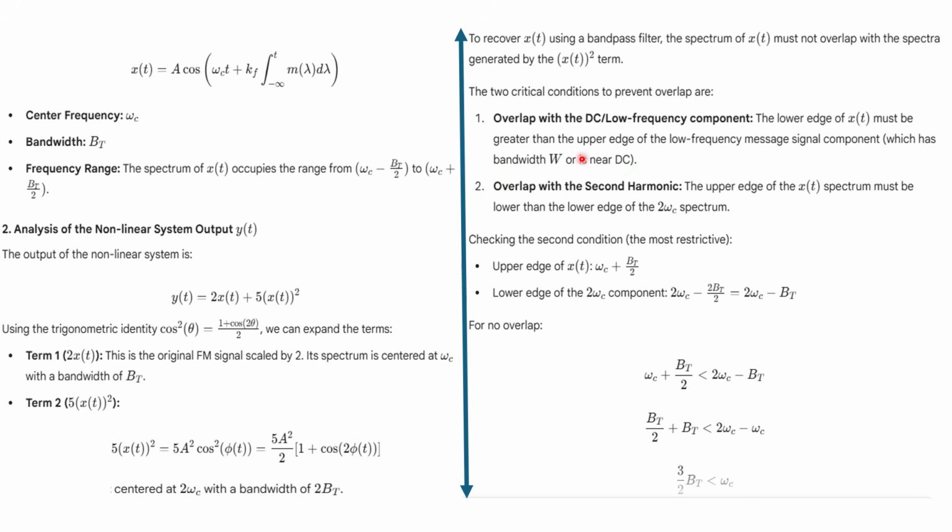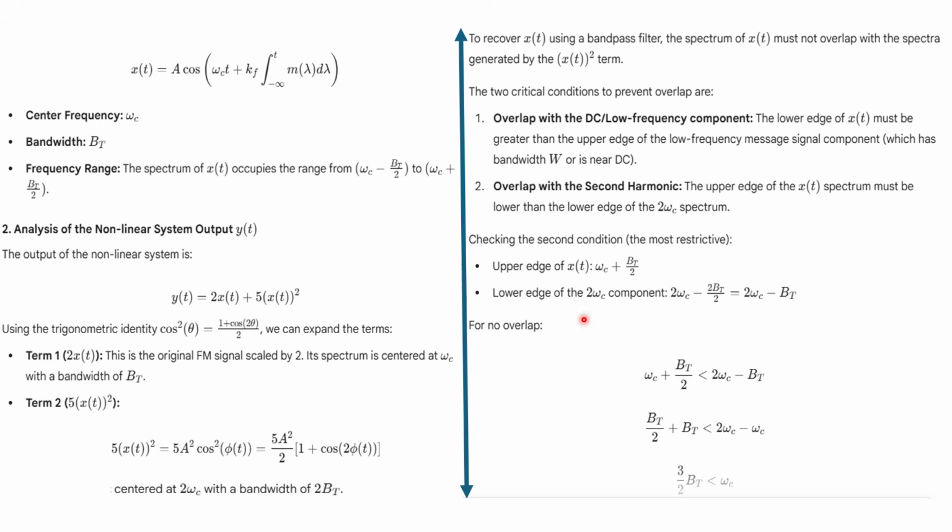Now, how can we achieve this condition? The lower edge of x(t) must be greater than the upper edge of the low frequency message signal component, which has bandwidth W or is near the DC. So omega_c plus B_T by 2 must not touch the second harmonic, twice omega_c minus twice into B_T by 2.